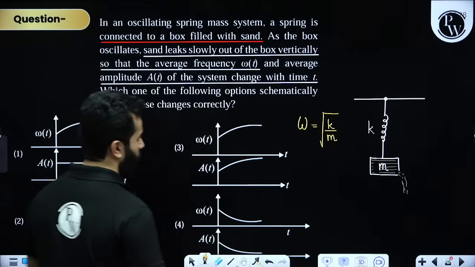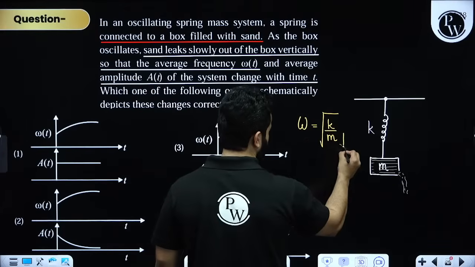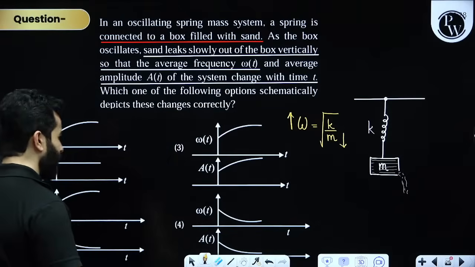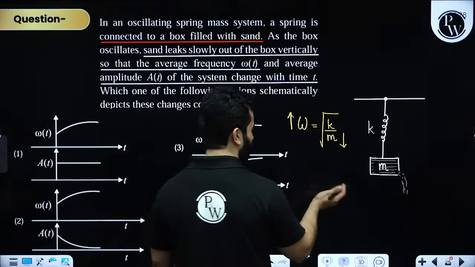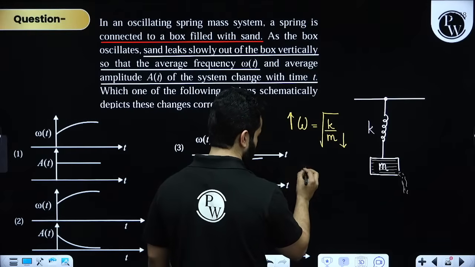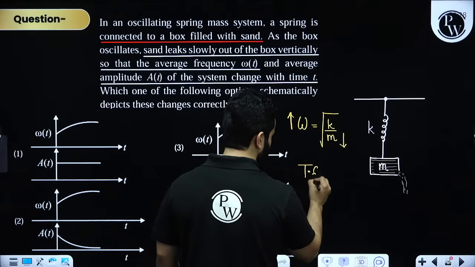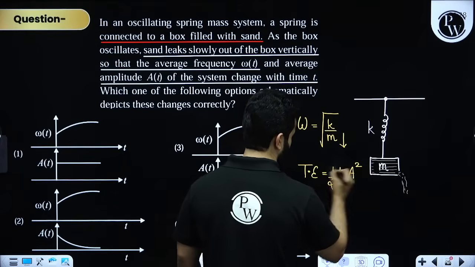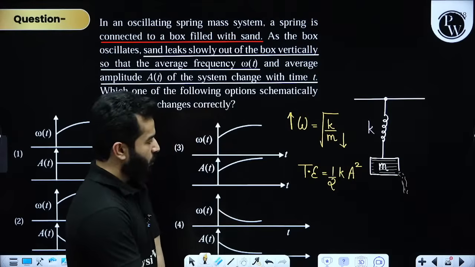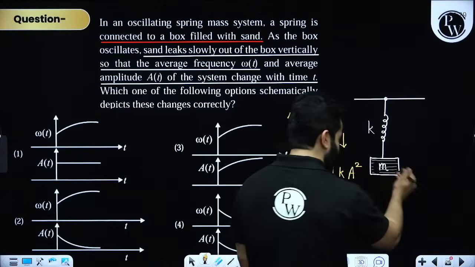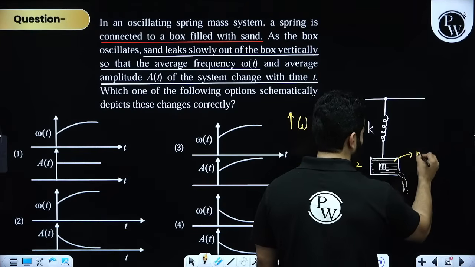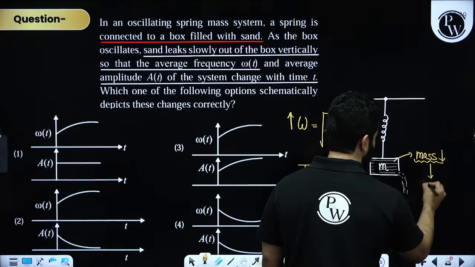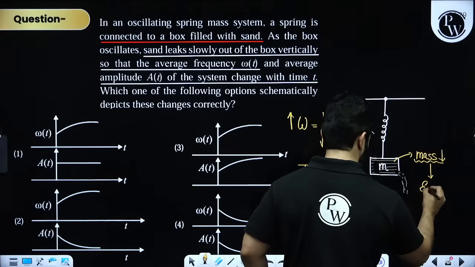Clear? So if m is decreasing, omega will increase. Right? If m is decreasing, then omega will increase. And if omega is increasing, my dear friends, please understand, total energy is written by half Ka square. What's going to happen is that as the sand comes out, mass will decrease. And because mass will decrease, energy will also decrease.